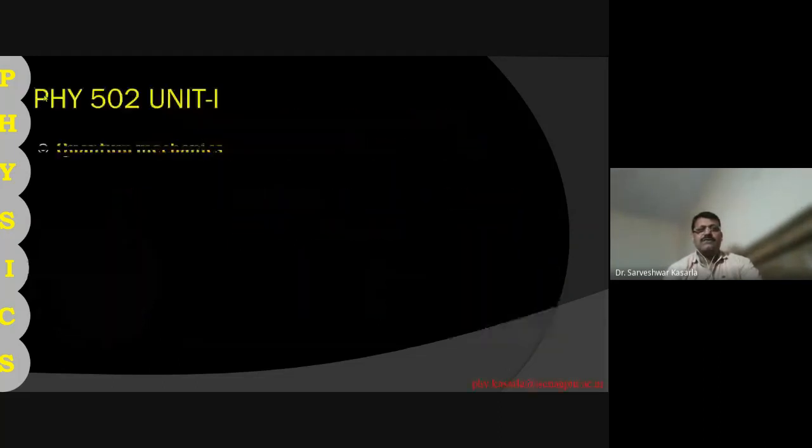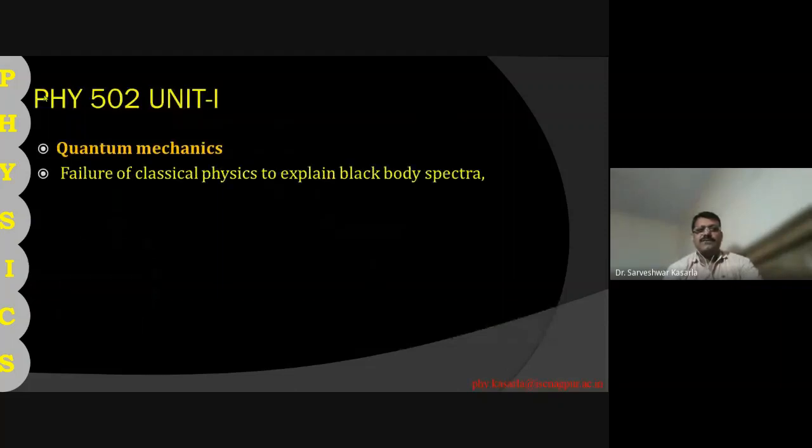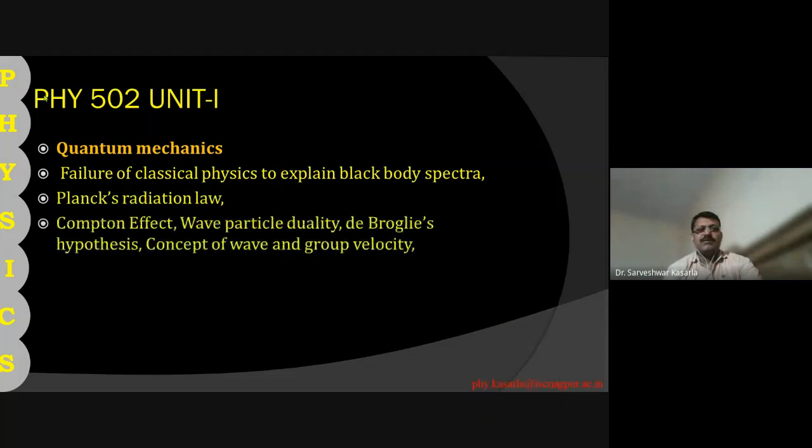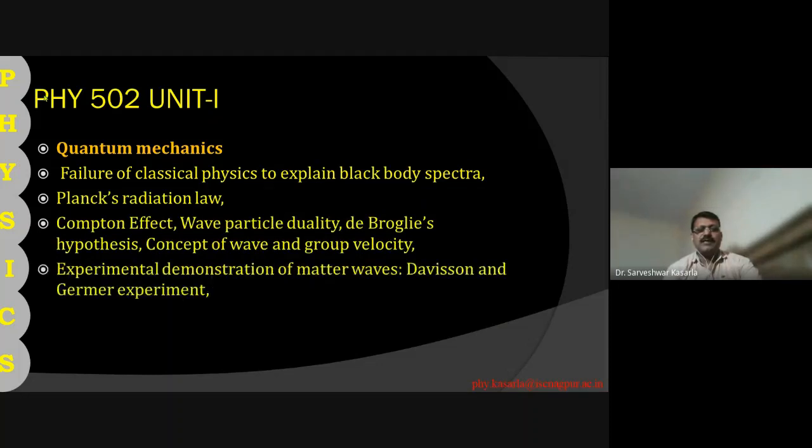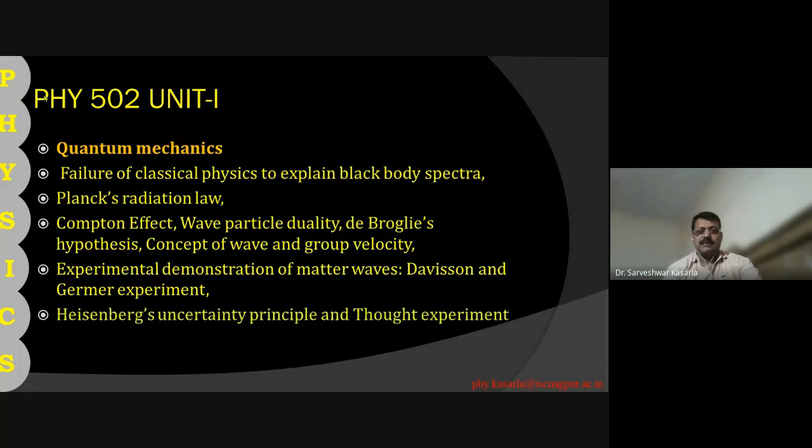In the first unit, this is the syllabus: failures of classical physics to explain black body spectra, Planck's radiation law, Compton effect, wave duality, de Broglie's hypothesis, concept of wave and group velocity, experimental demonstration of matter waves, the Davisson and Germer experiment, and the last part of the first unit is Heisenberg's uncertainty principle, and I will discuss the thought experiment also.